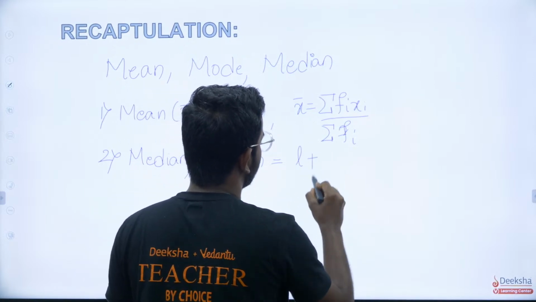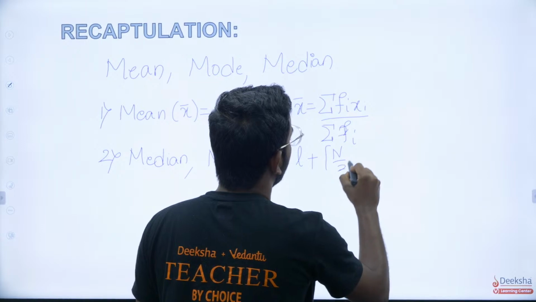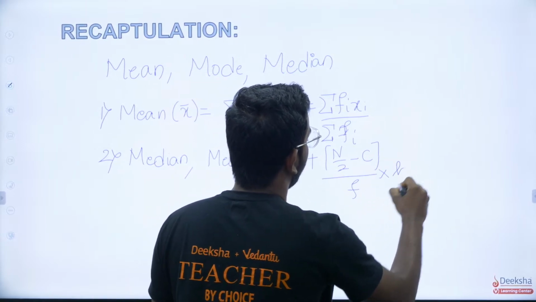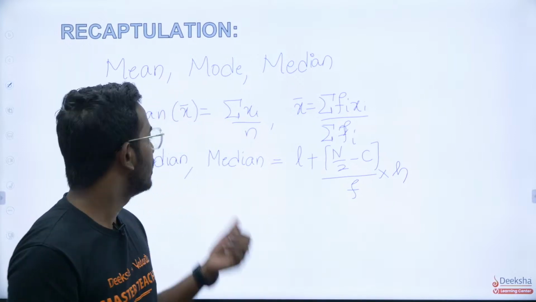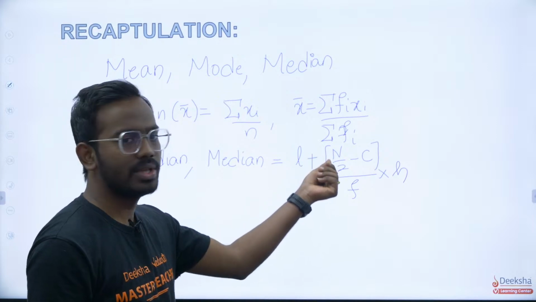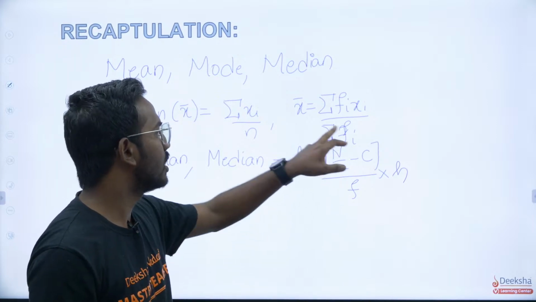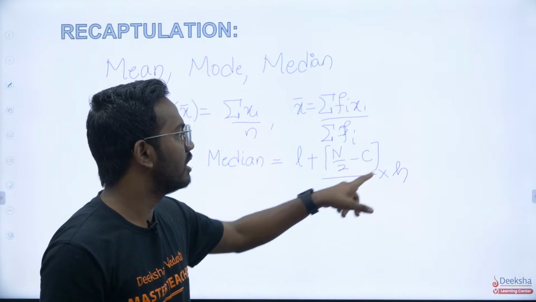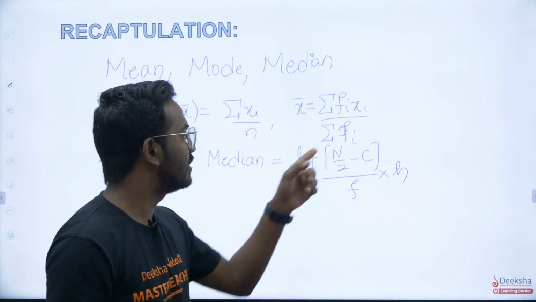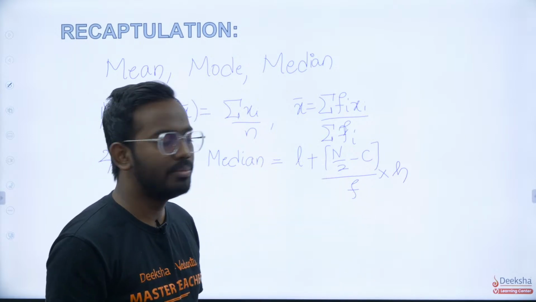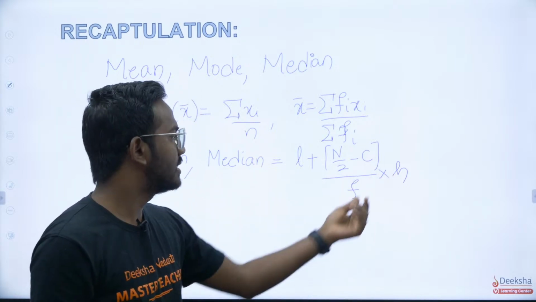L plus n by 2 minus C divided by F into H, where L is the lower limit of the median class, n is the total frequency, summation Fi, that is the total number of entries, n by 2 minus C, the cumulative frequency of the class preceding the median class, divided by F, the frequency of the median class, into H. H is the class size.